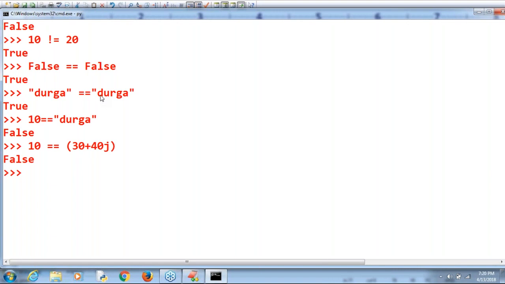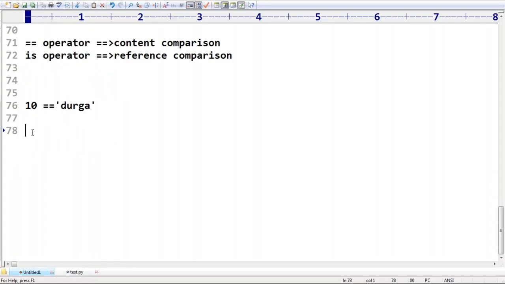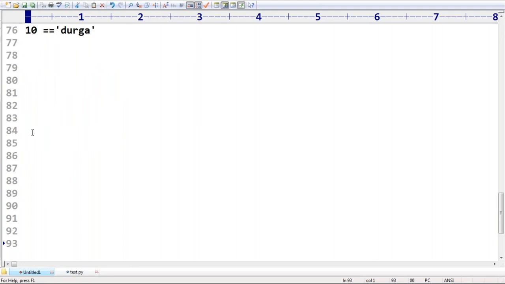Next, one more thing here. We can apply chaining of equality operators also. No problem at all. If at least one comparison returns false, then the result is false. Otherwise, the result is true. It is the same rule we covered in the case of relational operators chaining. If all comparisons return true, then the result is always true. If at least one comparison returns false, then the result is always false.